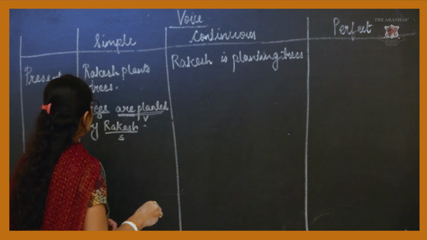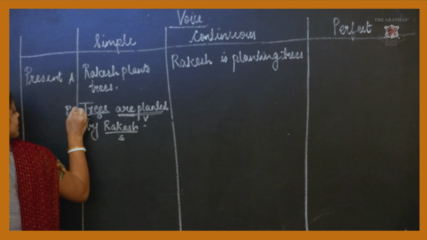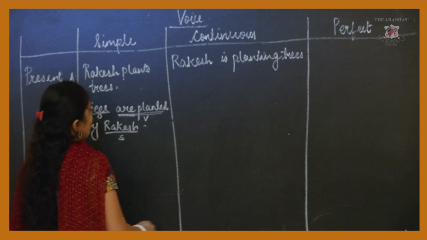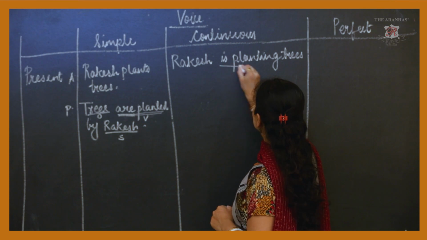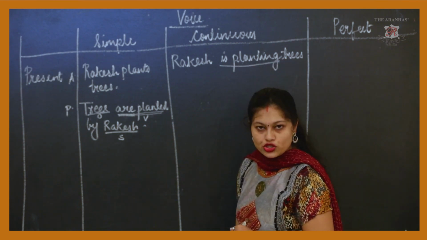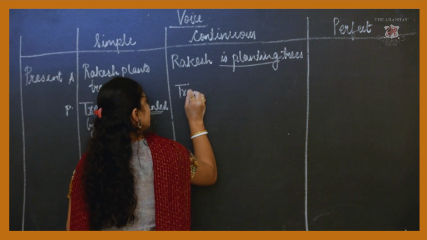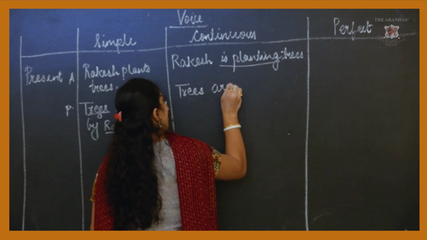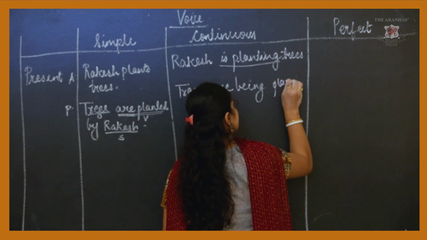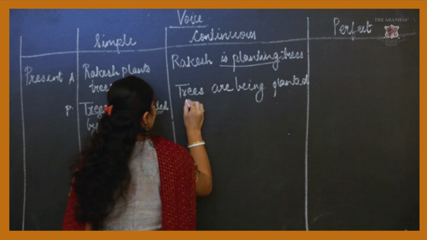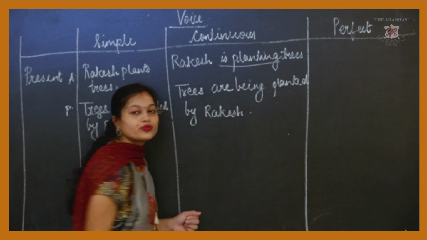Okay, now this is active and this is passive. Now Rakesh is planting trees. Is planting is present continuous tense. Now when I change it to passive voice, trees are being planted by Rakesh.